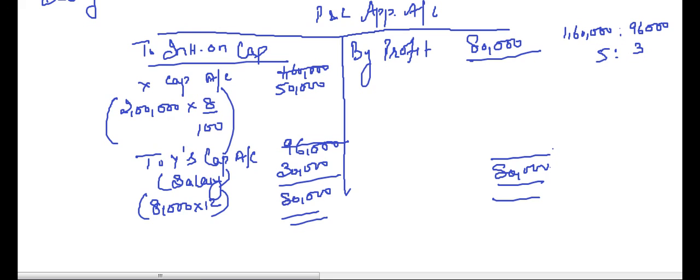Clear? So it says that if the profit is less than the appropriations to be made, then what to do? Take the ratio of those appropriations and divide the profit in that ratio. Clear? I'll show you in the notes also regarding this.